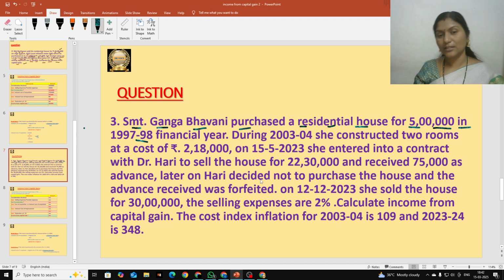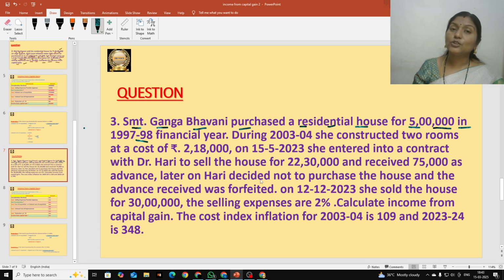Remember this point, because while selecting the formula for calculation of indexed cost of acquisition, we should check whether the asset is purchased by the assessee before 1-4-2001 or after 1-4-2001. Okay, once it becomes a long term asset, again we should check that point also, whether he purchased before 1-4-2001 or after 1-4-2001. Hope this is clear.